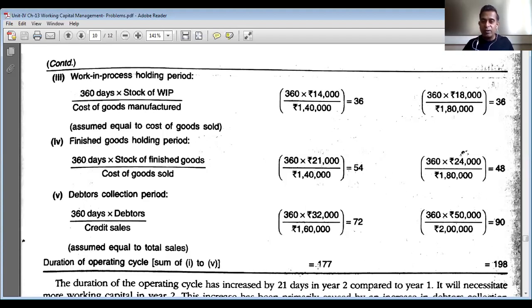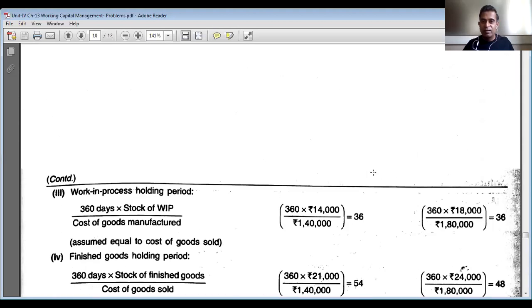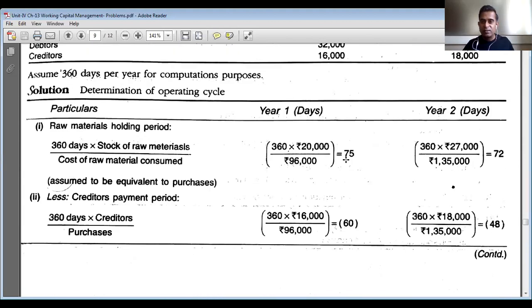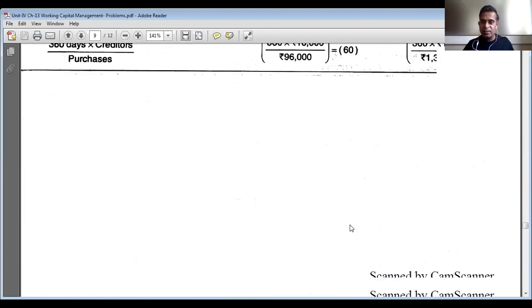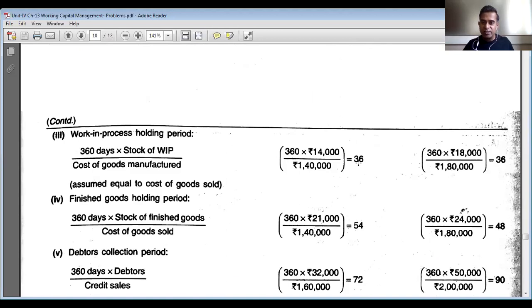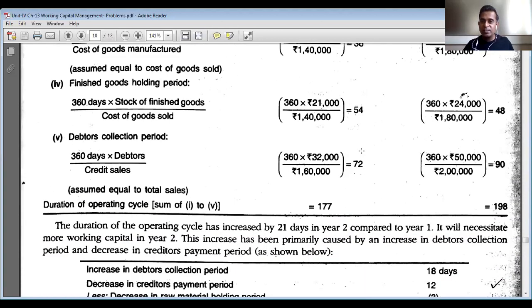Now we are going to calculate the duration of the operating cycle, the sum of 1 to 5: 75 days minus 60 days plus 36 days plus 54 days plus 72 days is equal to 177 days, the duration of the operating cycle in year 1.